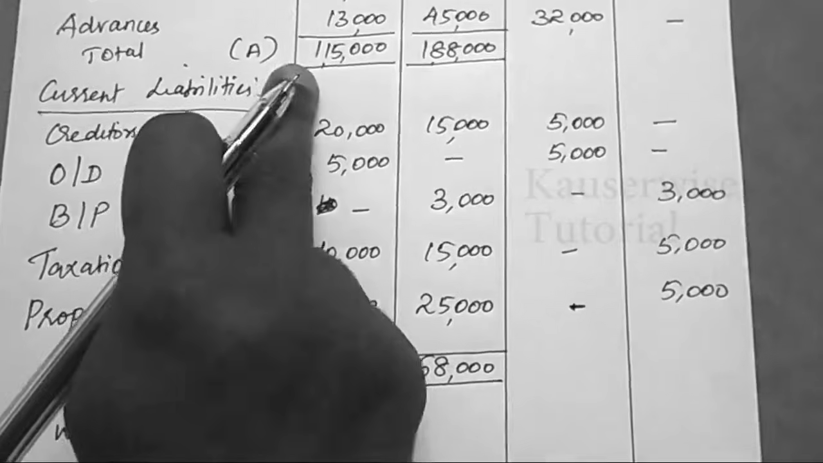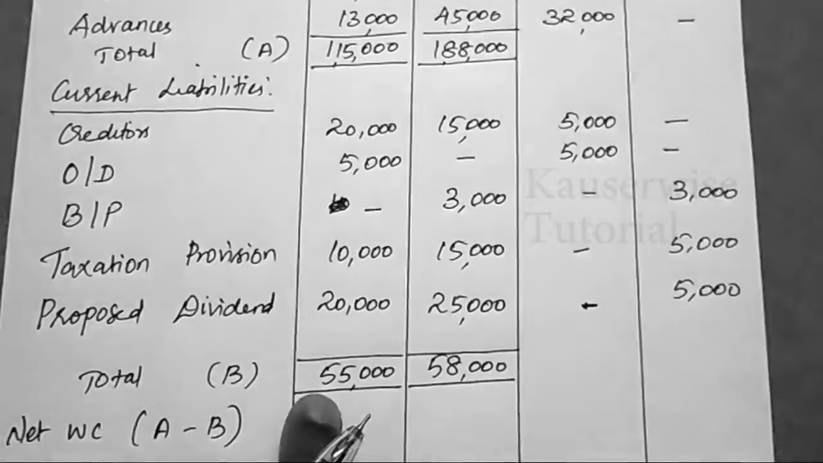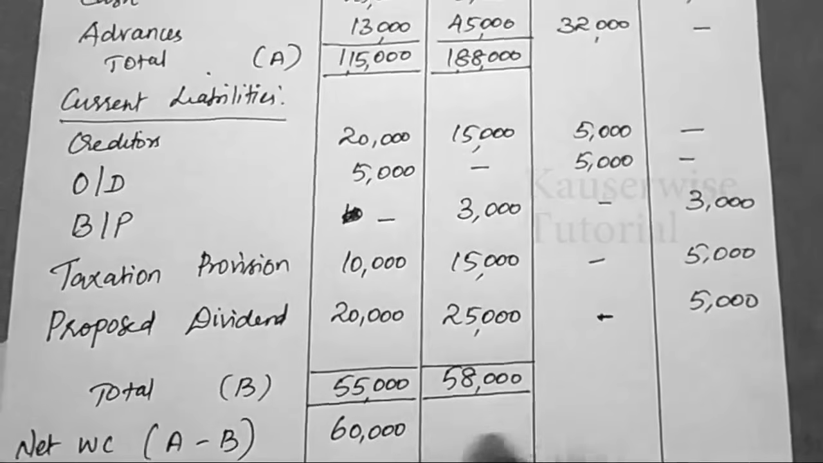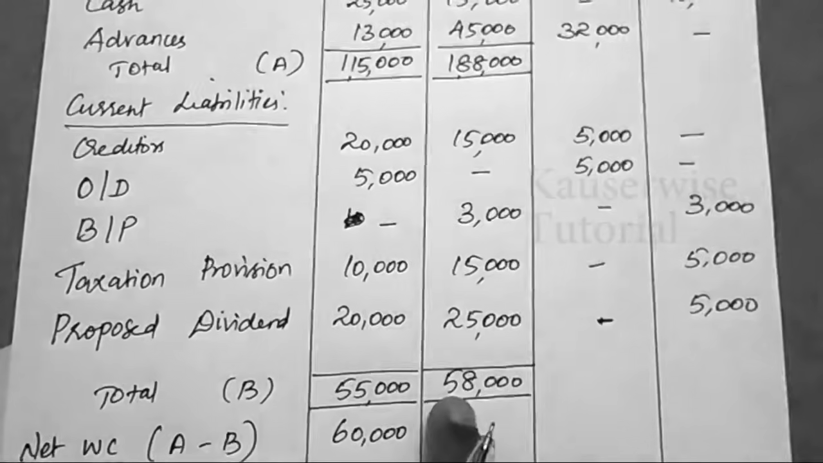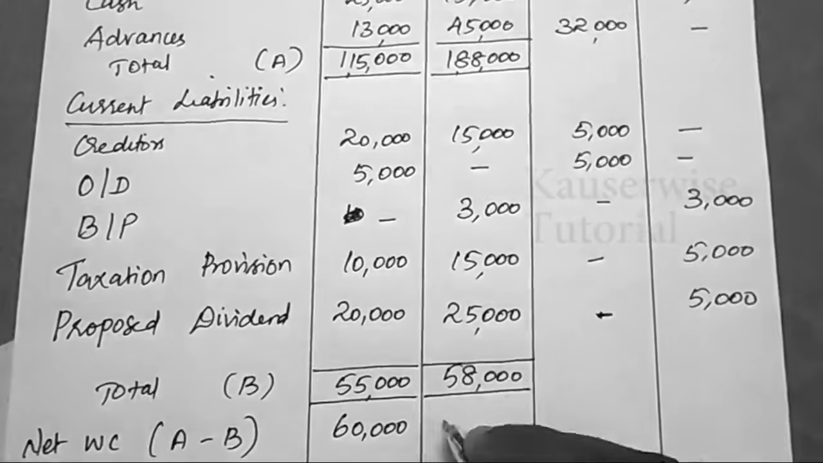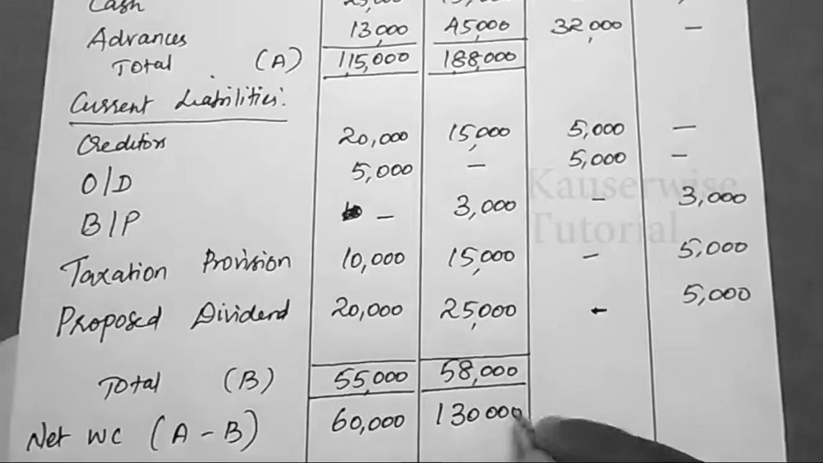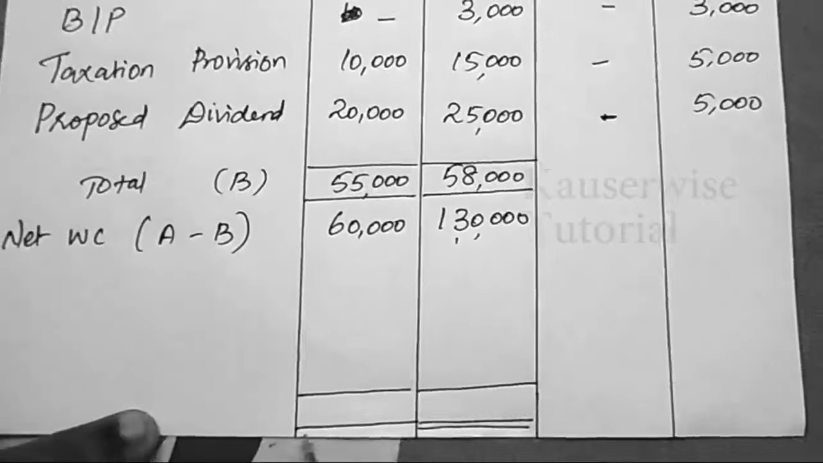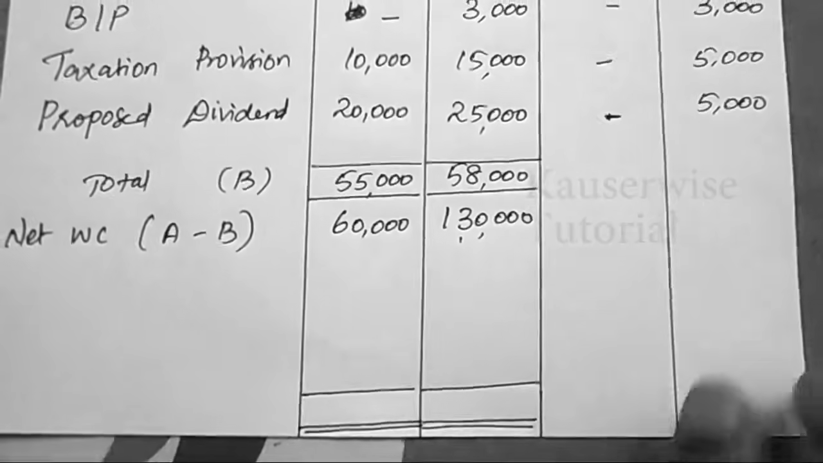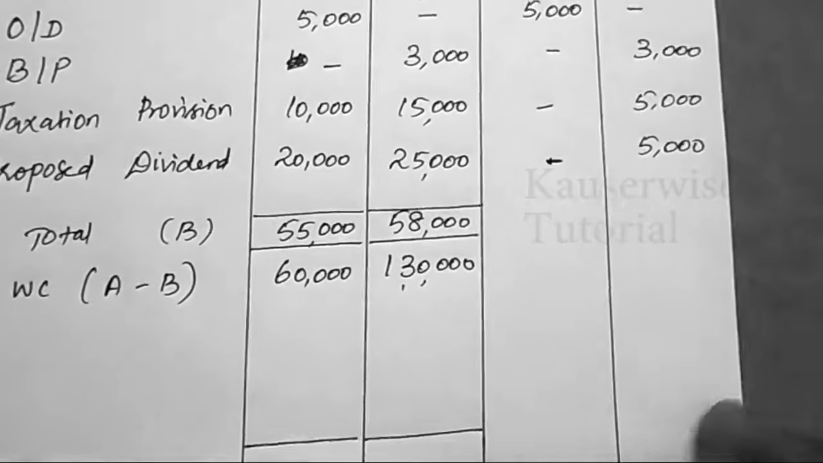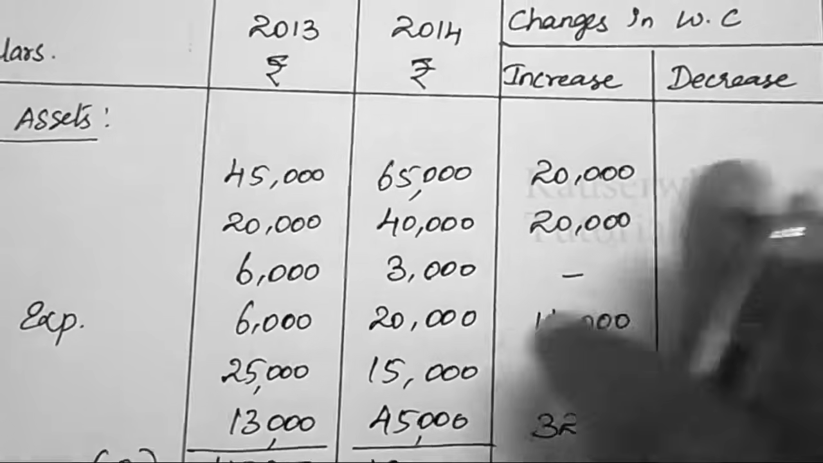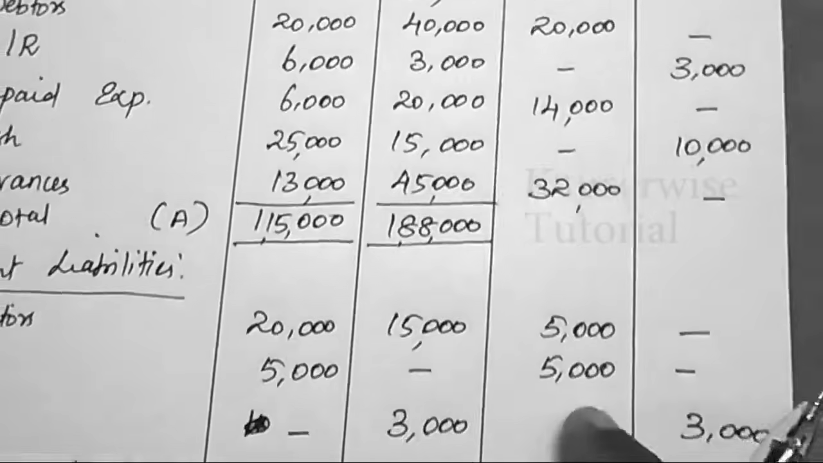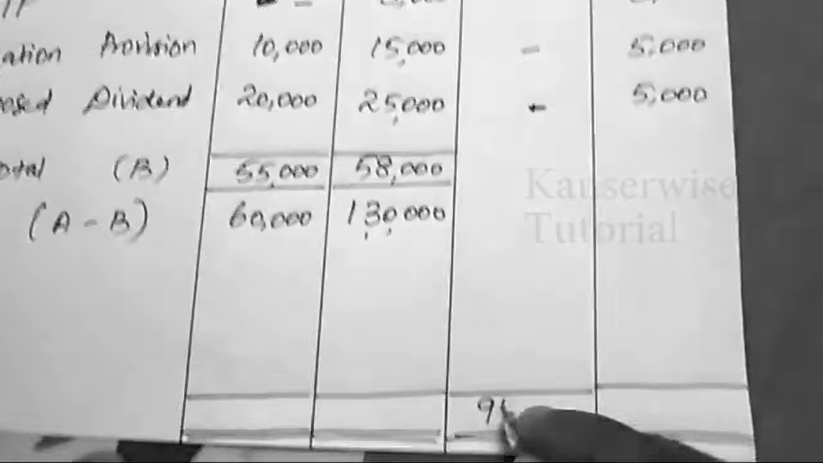Just find the difference. 1,15,000 minus 55,000. What is the difference? 60,000. For the next year, 1,88,000 minus 58,000. What is the difference? 1,30,000. After finding the net working capital, now find the balancing figure for two columns. In the same way, you need to get the total for changes in working capital column also. Find the total for this column. 20 plus 20 plus 14 plus 32 plus 5 plus 5. What is the total? 96,000.